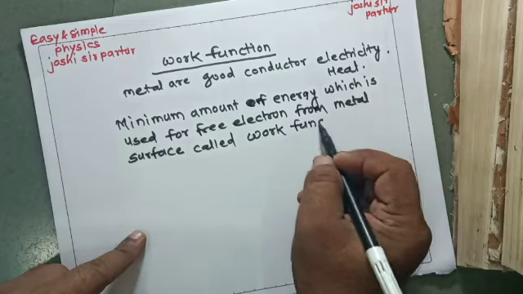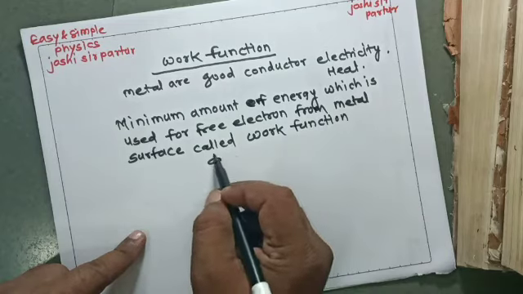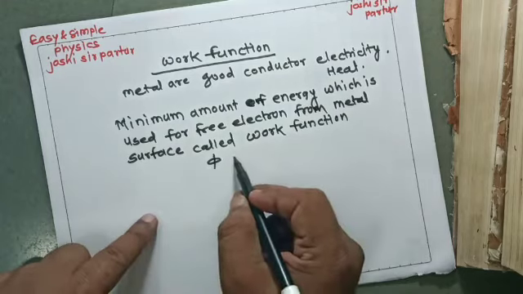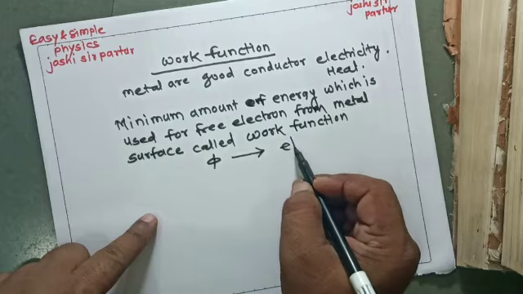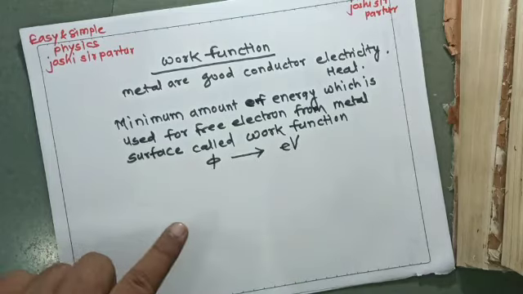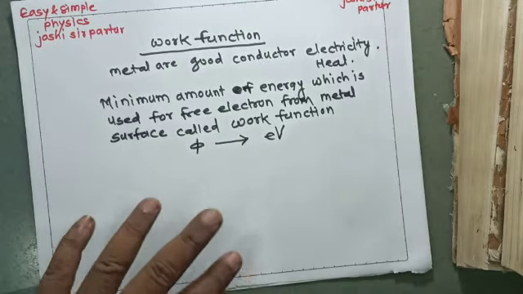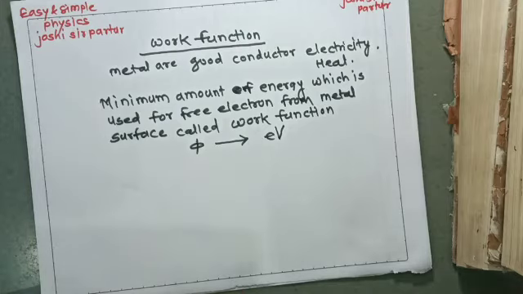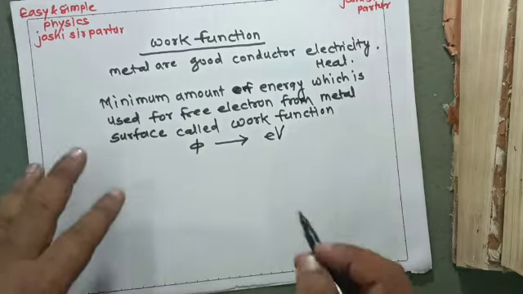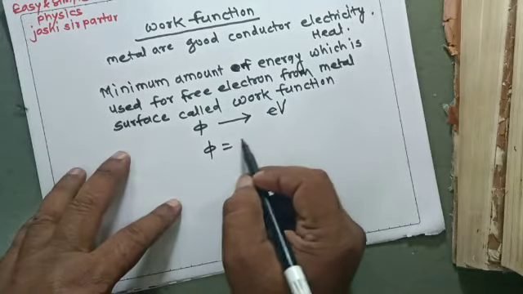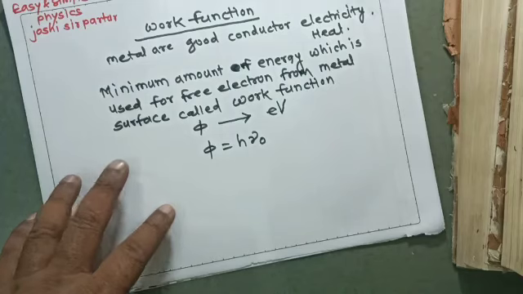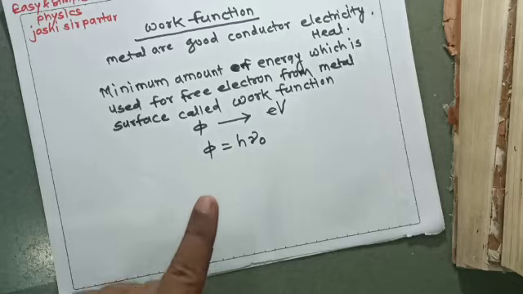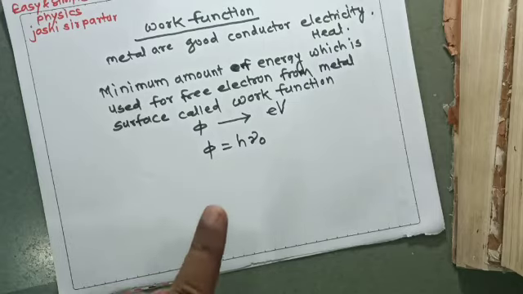This work function is denoted by phi. It is measured in electron volt, which means the SI unit of work function is electron volt, the same as the energy of an electron. So the formula for work function will be h nu 0, where nu 0 is called the threshold frequency and h is called Planck's constant.